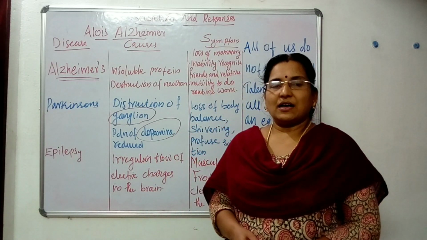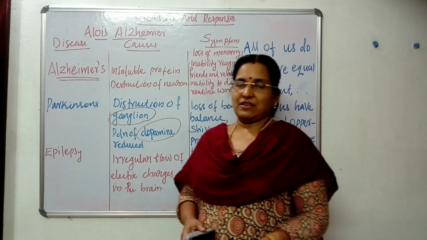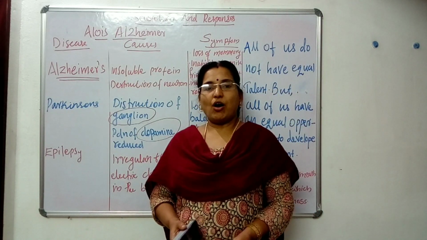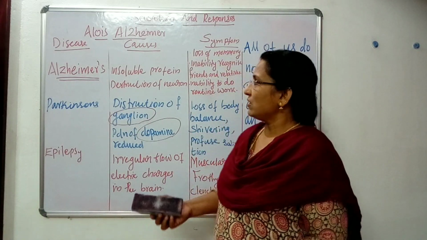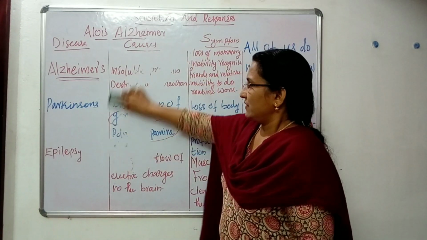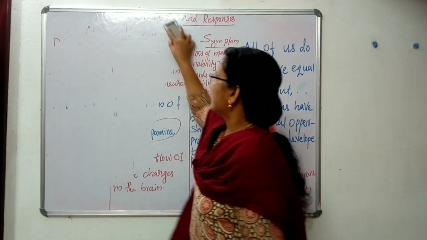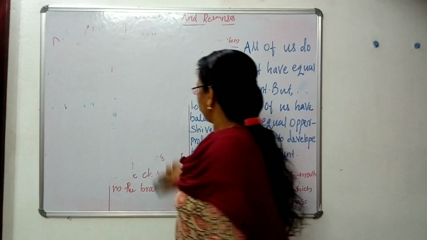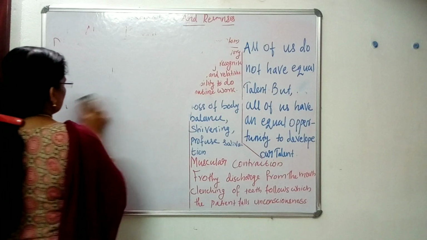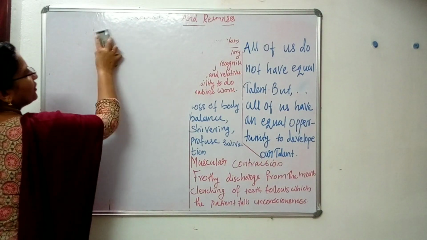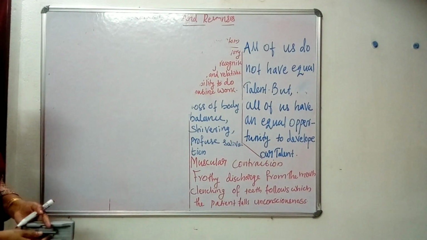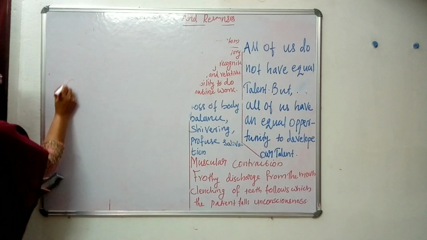Then another activity is given. Find out the names of some diseases which also affect the nervous system. Can you name any other disease other than these? Can you find out? Yes, have you heard about cerebral palsy?